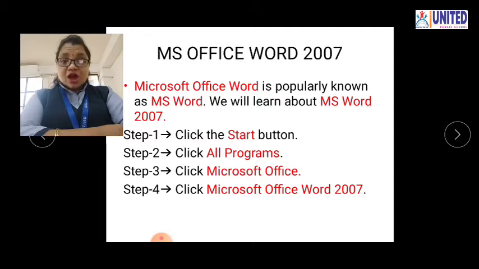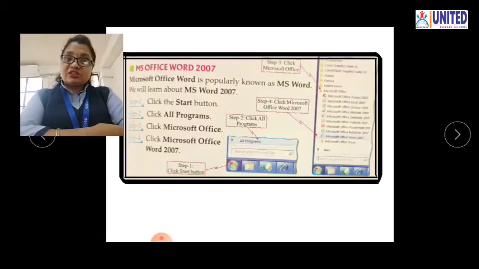Let's start. Step 1, click the start button. First you have to click on the start button. Step 2, click on all programs. You know that when you click on the start button, the all programs option is shown. You have to just click on all programs. Then again a pop-up menu opens. Now step 3, click on the MS Office option. One option is coming, that is MS Office. So you have to just click on this option, MS Office. Now step 4, click on MS Office Word 2007.